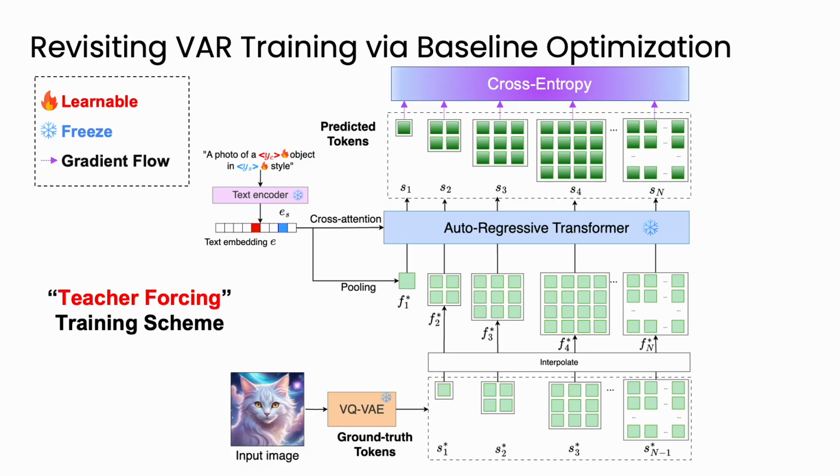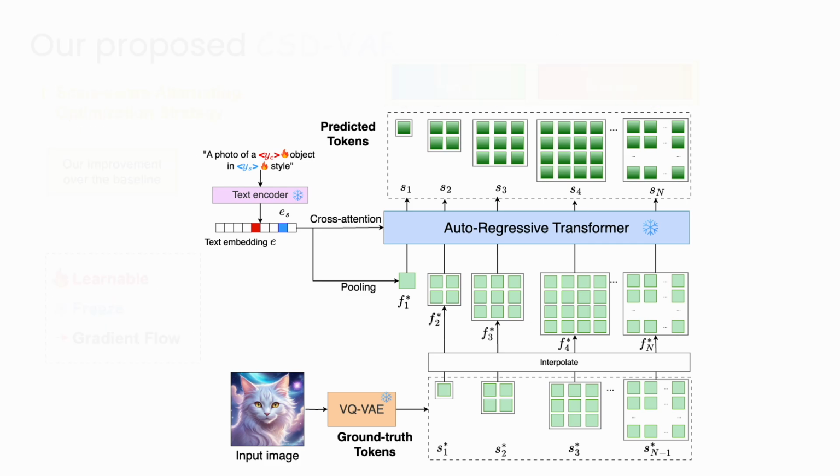During training, the pre-trained VAR backbone is frozen, while our text embeddings are learnable, so gradient flow is routed into those embeddings. This gives an optimization baseline, but on its own, it doesn't disentangle content and style, which sets up our three improvements next. So we propose CSD-VAR.